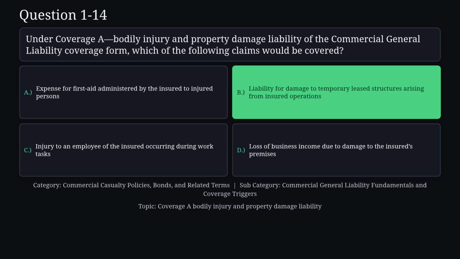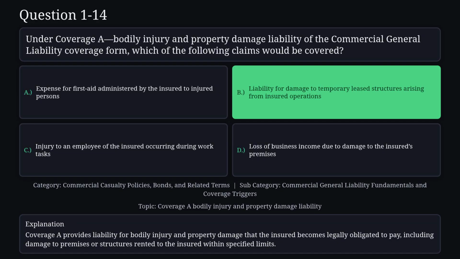The correct answer is B. Coverage A provides liability for bodily injury and property damage that the insured becomes legally obligated to pay, including damage to premises or structures rented to the insured within specified limits.